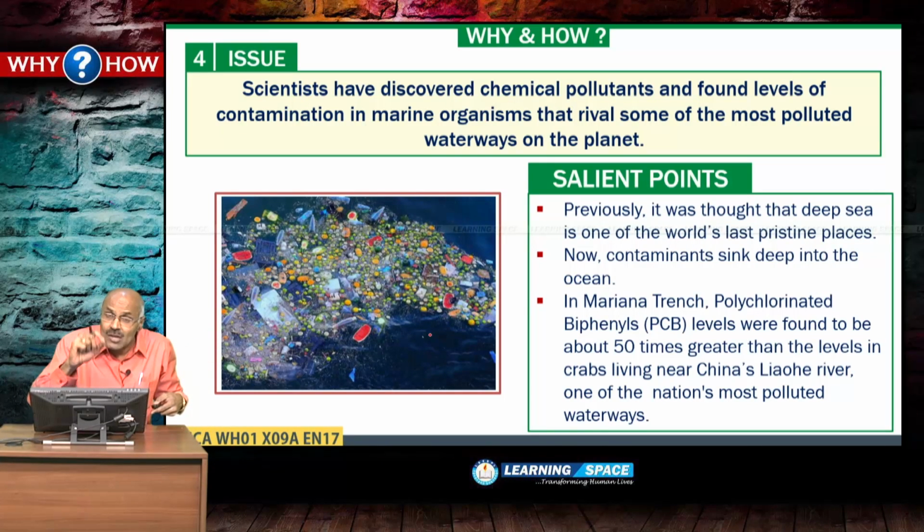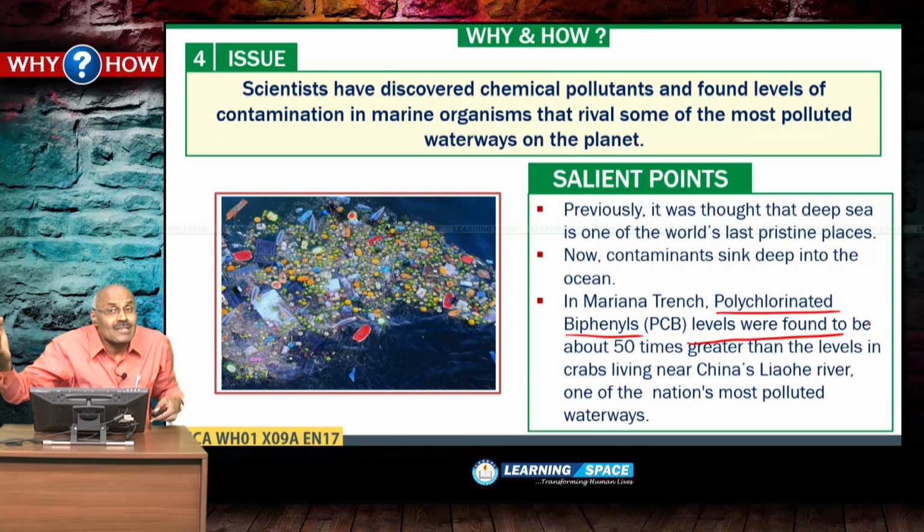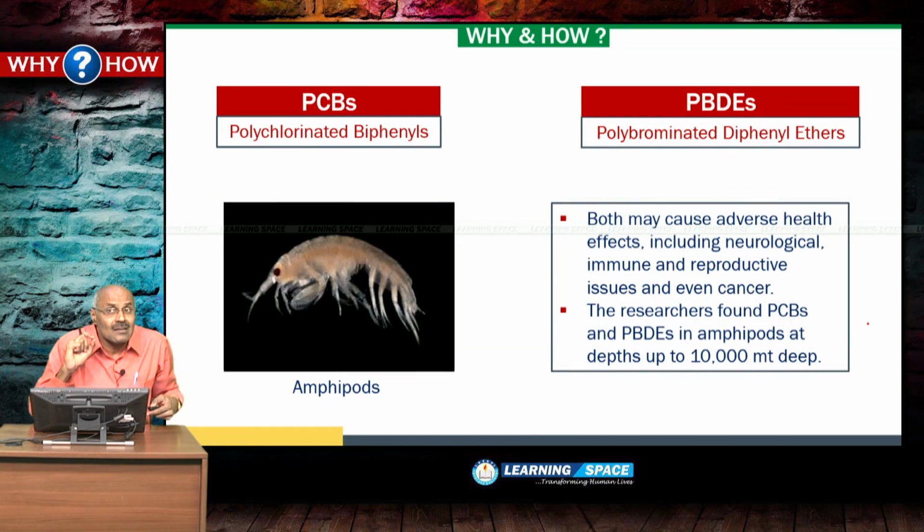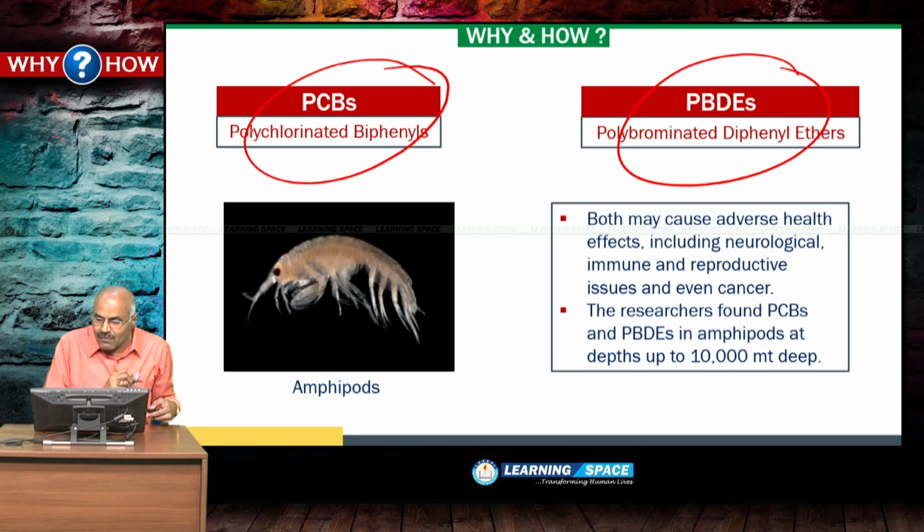And the Mariana Trench is in the Pacific Ocean. In the Mariana Trench, there are polychlorinated biphenyls. Polychlorinated biphenyls levels were found to be about 50 times greater than the levels in the crabs living near one of China's most polluted waterways. That means sea pollution is quite severe. And here there are PCBs and PBDs. Both were found, and both may cause adverse health effects, including neurological, immune and reproductive issues, and even cancer.